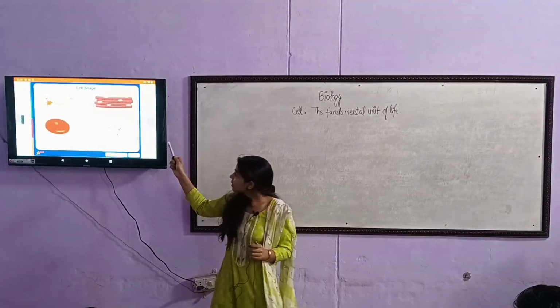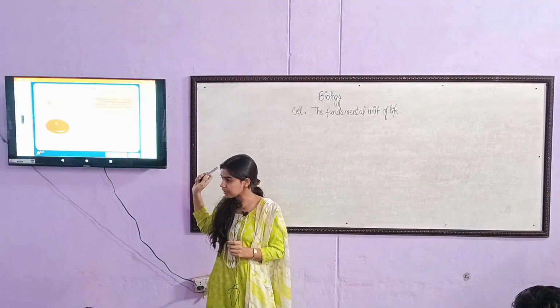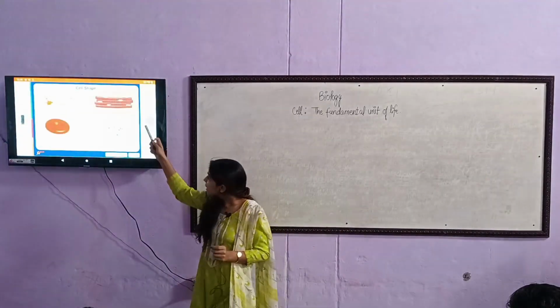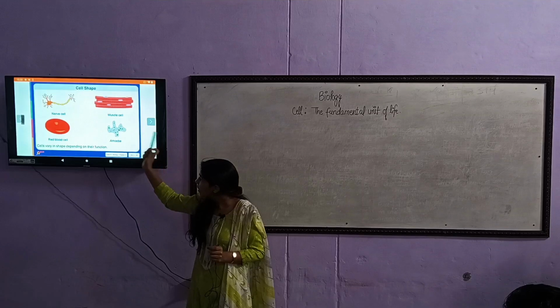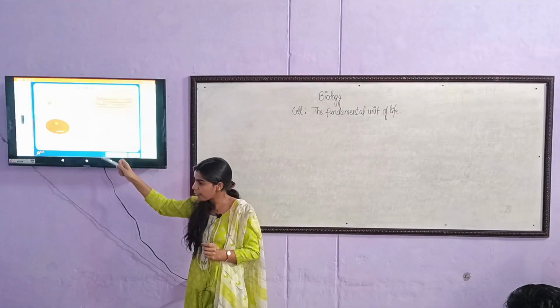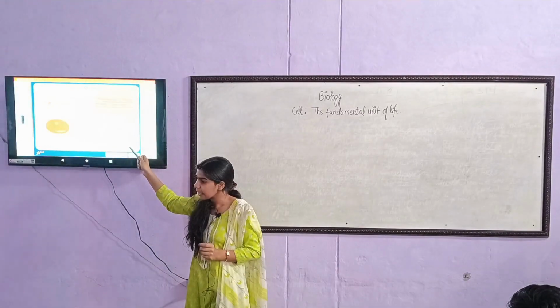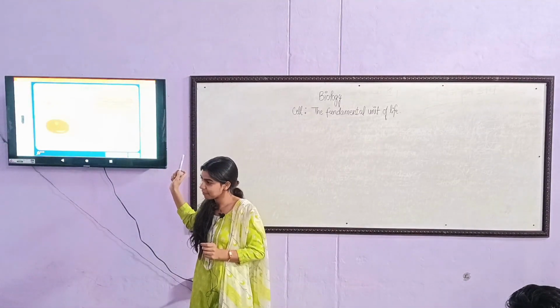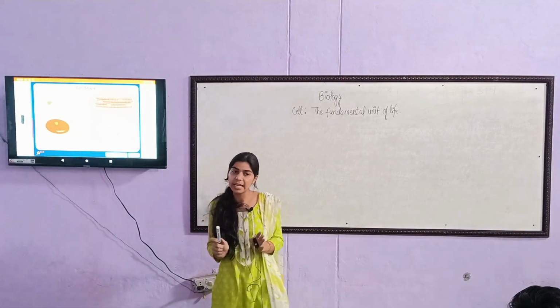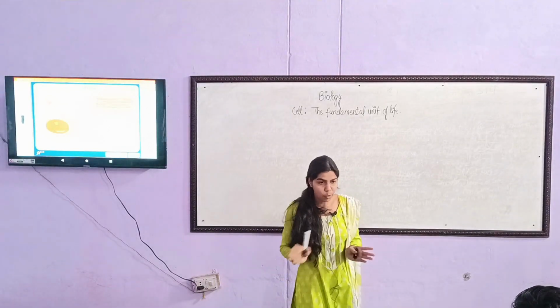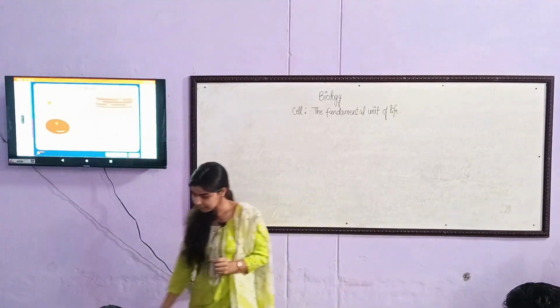Like this, all the muscles have different shapes. These are muscle cells. These are red blood cells, which have a biconcave shape. This is amoeba. It has no shape. Amoeba is a single-celled organism which has no shape.